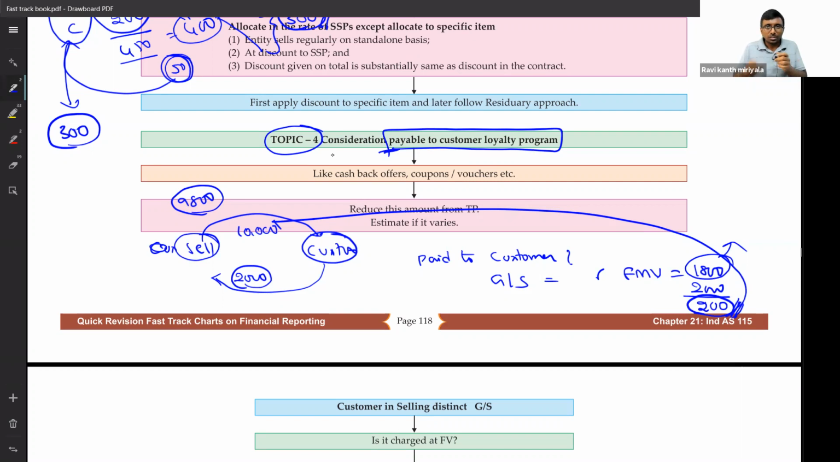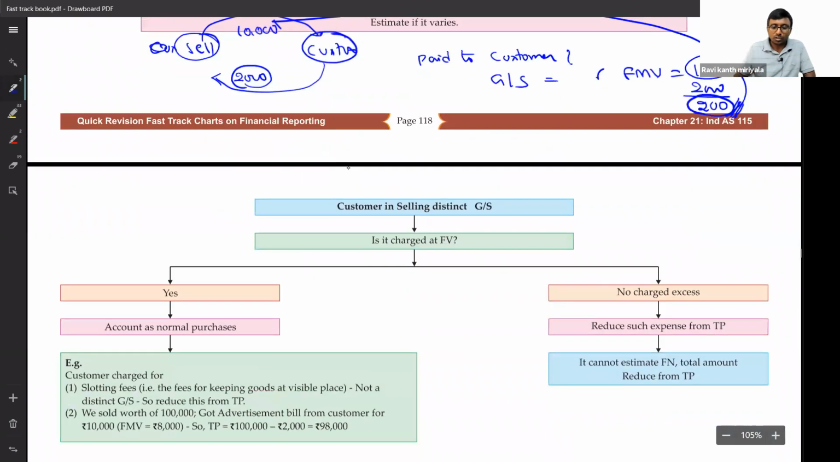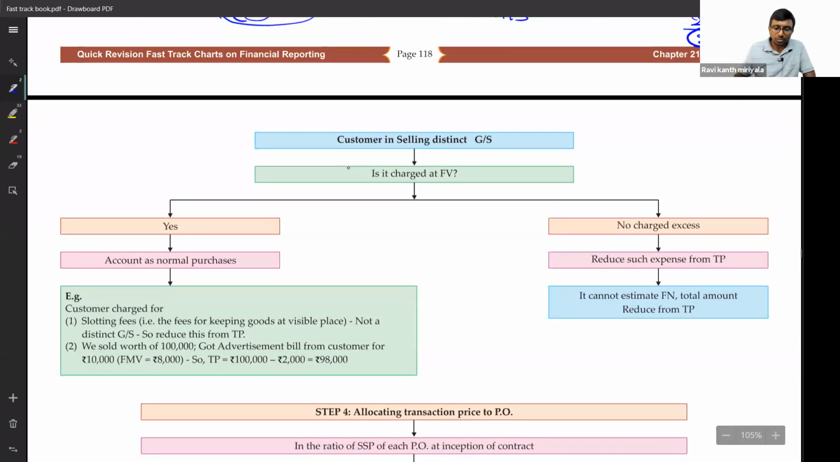Next issue is what? We paid money to customer. Why did you pay? Has he sold any goods? Nothing he sold. Then directly cut it from 10,000. Simply, there are no identified goods or services as such. Then it does not matter: 10,000 minus whatever amount you paid, you are supposed to reduce it from the selling price. Getting my point? This is one important situation.